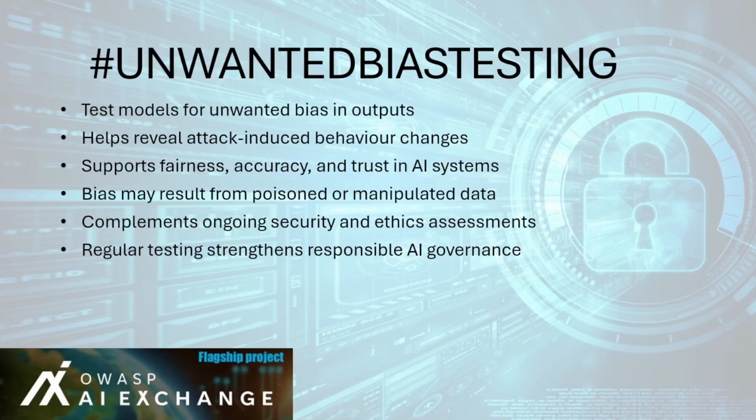An example application is as follows. A recruitment AI model that suddenly begins rejecting a higher percentage of applicants from a specific background may signal either data drift or intentional model poisoning. Bias testing helps identify and isolate such issues. Unwanted bias testing isn't just about fairness, it's an early warning system for AI integrity. Detecting unexpected bias can uncover deeper security issues that threaten both trust and performance.